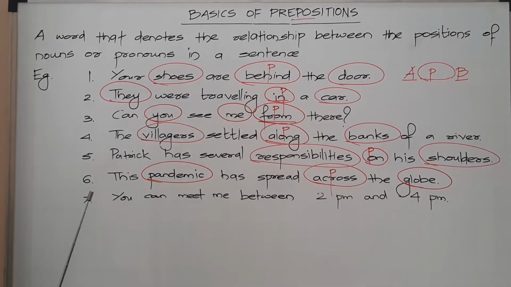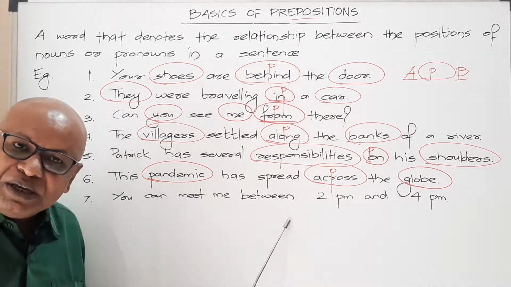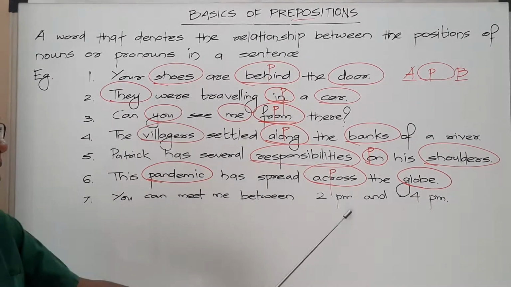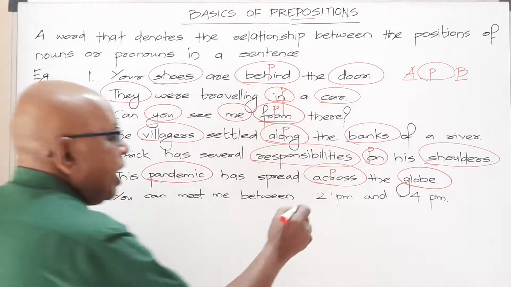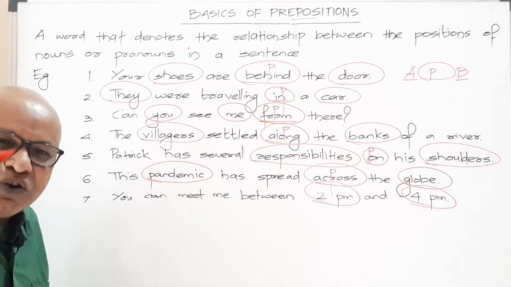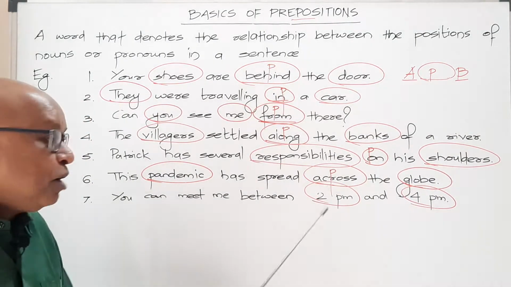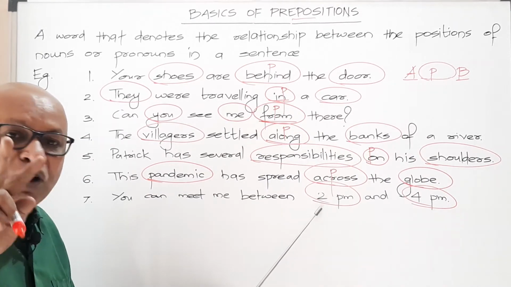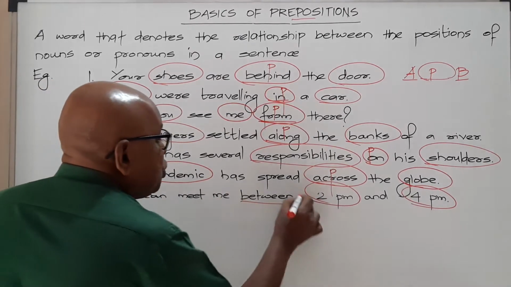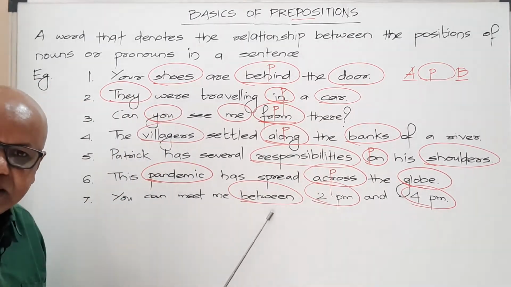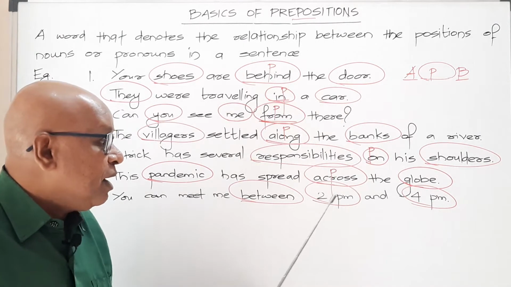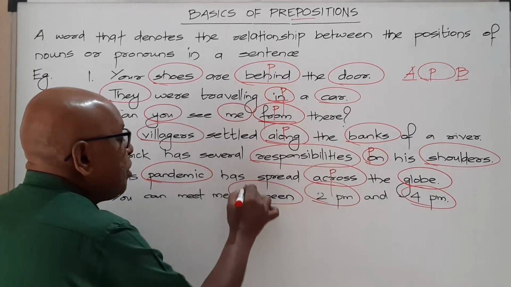Going to the last sentence: you can meet me between 2 p.m. and 4 p.m. Here we have two nouns, 2 p.m. and 4 p.m. Which word describes the relationship of the positions between these two points of time, 2 p.m. and 4 p.m.? That word is between. This word between shows the relationship of the position between 2 p.m. and 4 p.m. So this is a preposition.